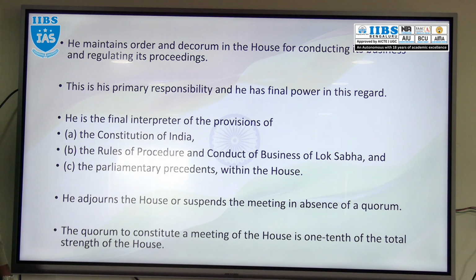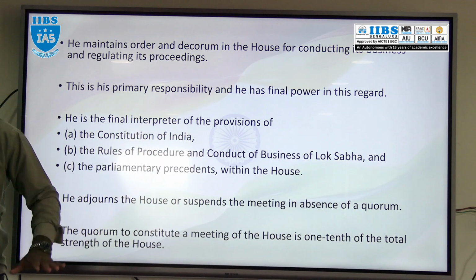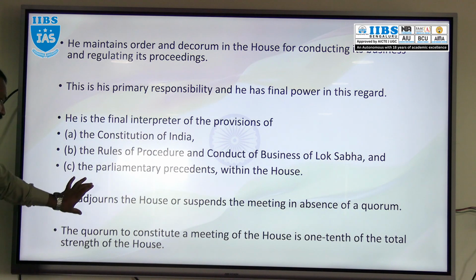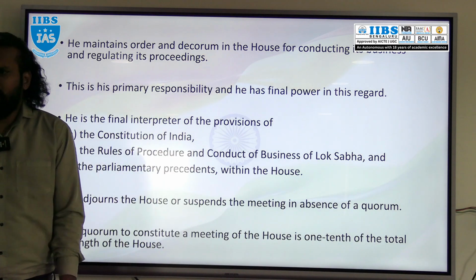Other thing: he adjourns the house or suspends the meeting of the Lok Sabha in the absence of quorum. Adjournment, take an example.